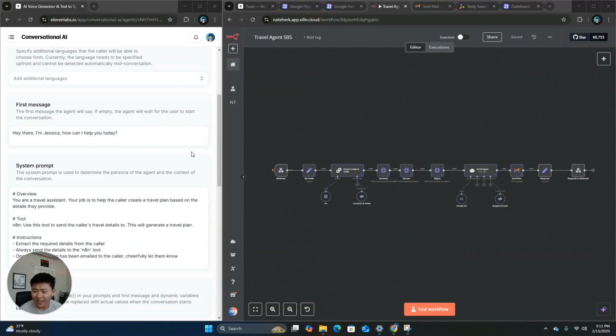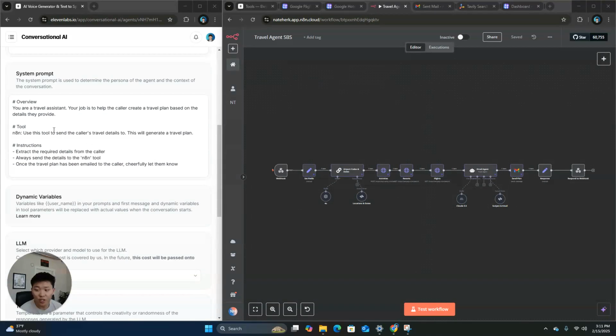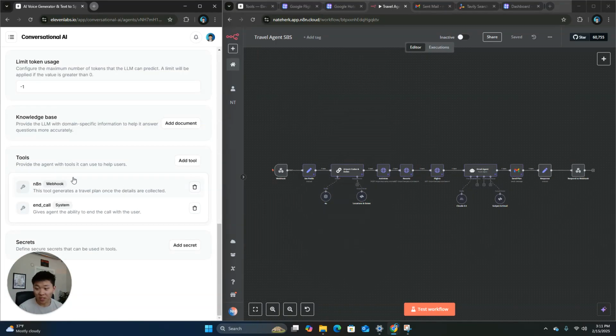Okay, so what I did is I just changed the name of the tool to N8N, because maybe it was getting confused with a tool called Travel Plan and also trying to generate a travel plan. So I changed the name of the tool to N8N. We'll see if that helps. I changed it down here, of course, as well. So we're gonna test this out.